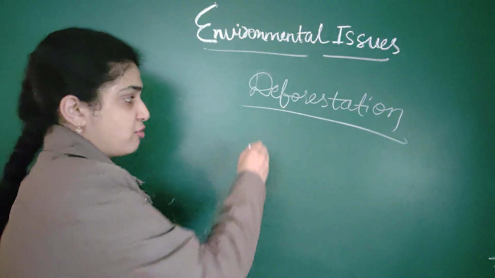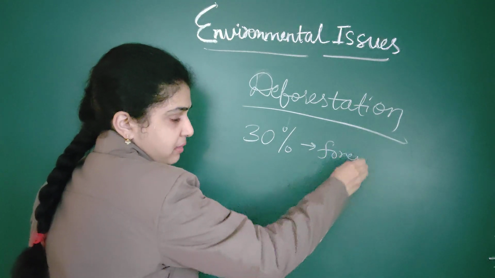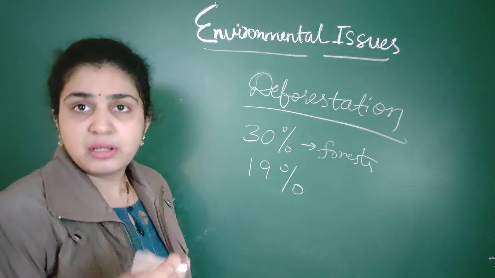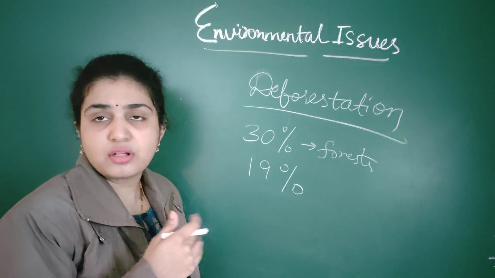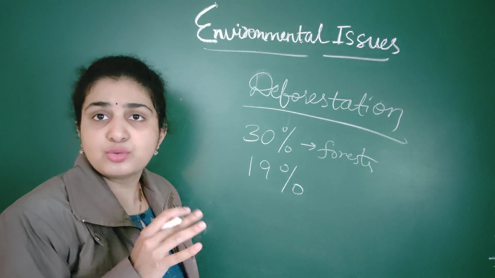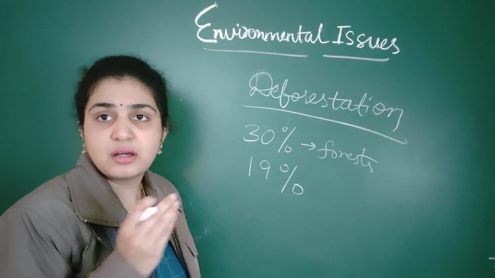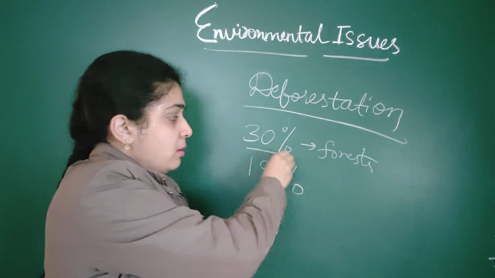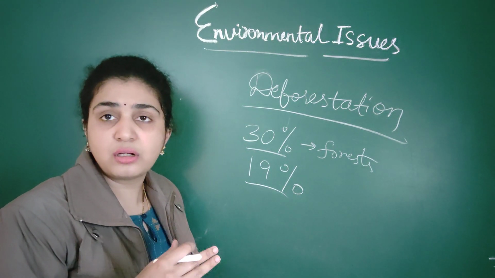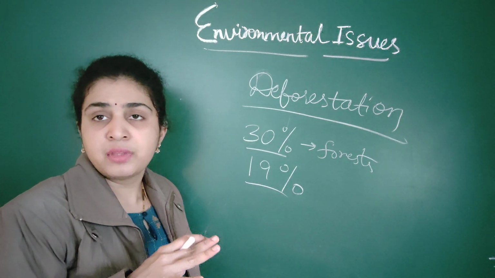In this deforestation, before in India, 30% of the land's surface was contributed for forest. Now only 19% is for forest, because all have cut down the forest, deforestation has taken place. Almost 10% have been reduced. The forest 10% is not a normal thing. Millions of hectares of land was reduced.